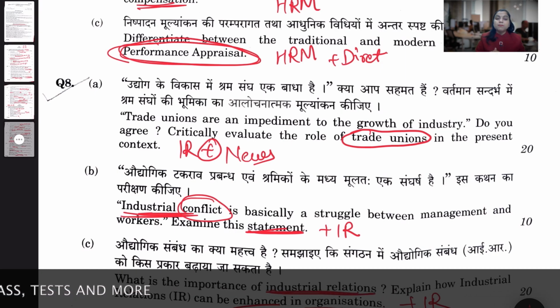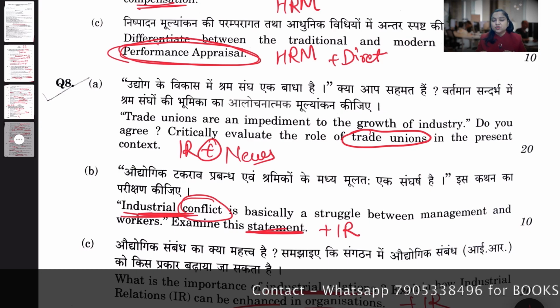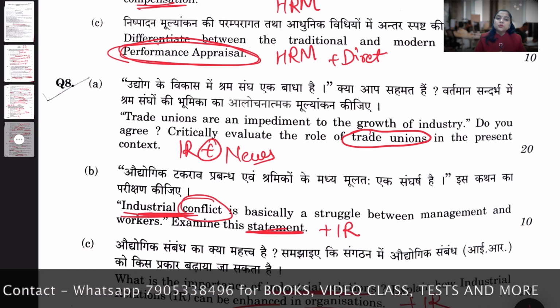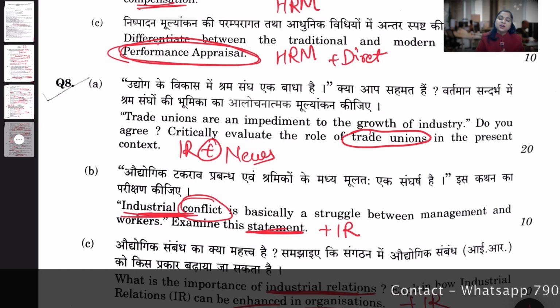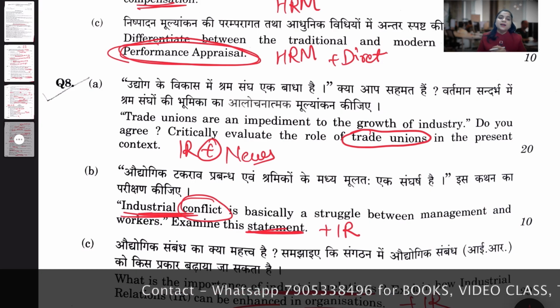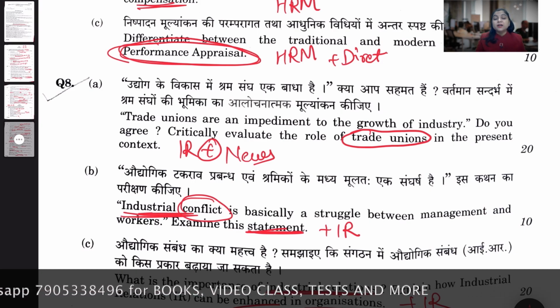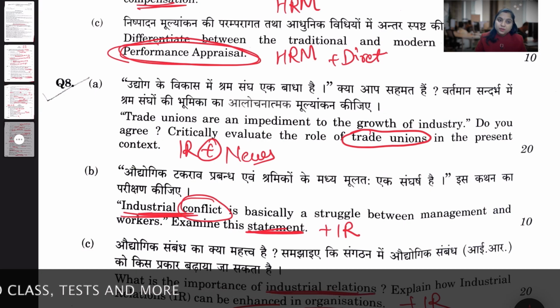And if you look at the past papers, question number 5 carries equal weightage to IR and HRM, or sometimes more to HRM, but this time we came up with IR. So you cannot decide that you should go with HRM only and not IR, or with IR and not HRM. No, don't do that. It might give you a lot of risk.